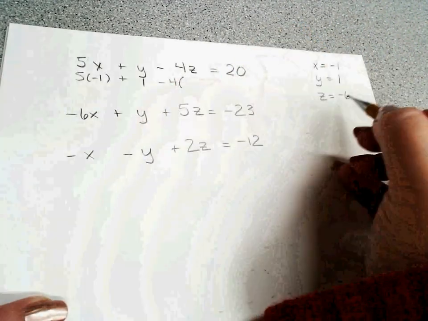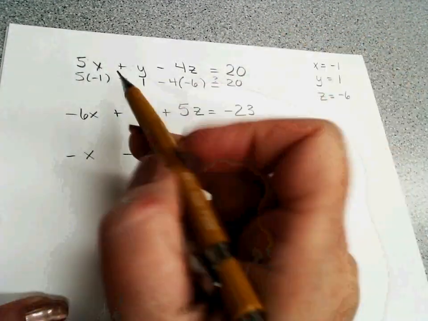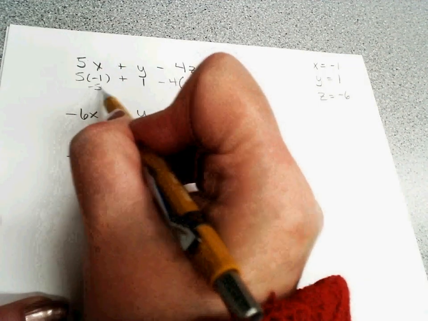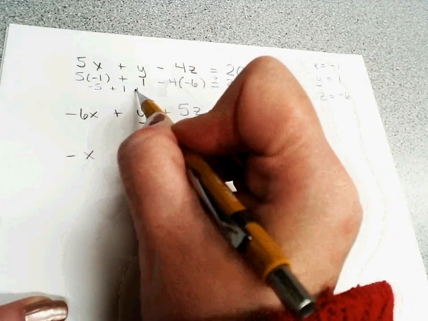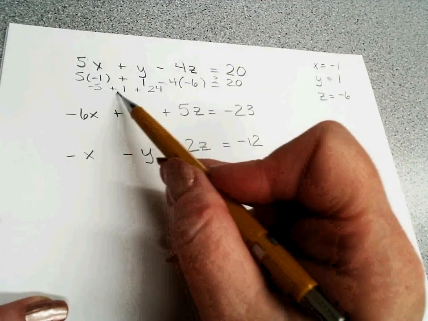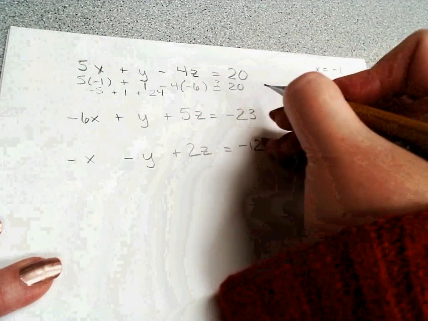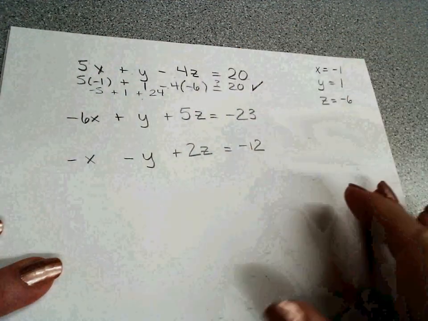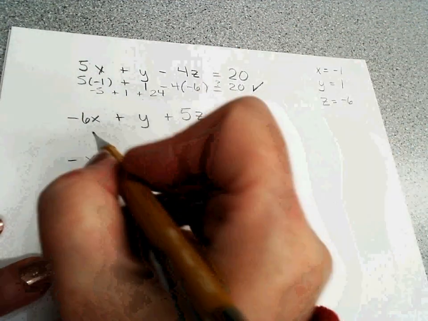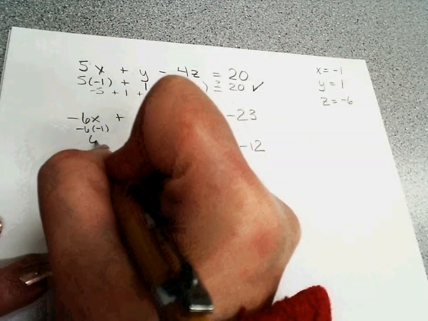All right, so let's plug them in. 5 times negative 1 plus 1 minus 4 times negative 6 equals question mark 20. That's going to be negative 5 plus 1 plus 24. Negative times a negative is a positive. 1 and 24 is 25. 25 and negative 5 makes 20. 20 equals 20. Check. Works in that one.